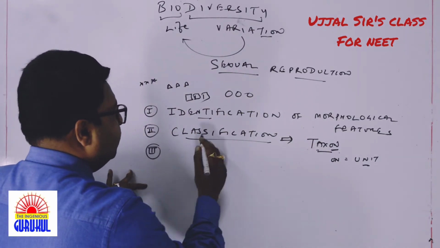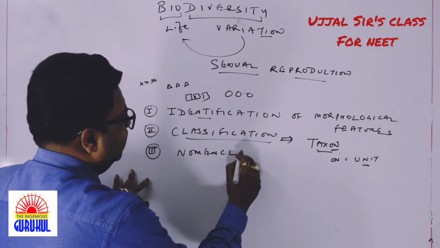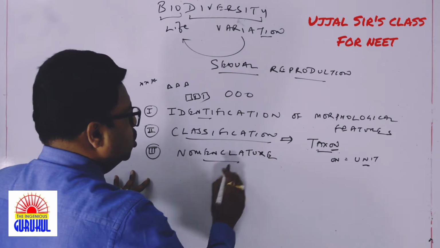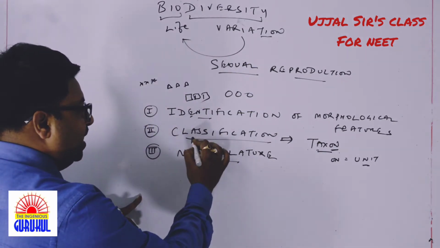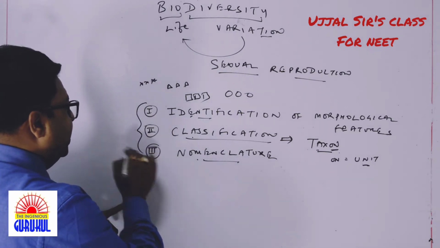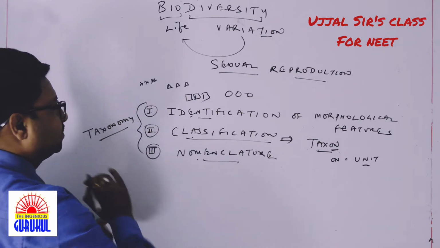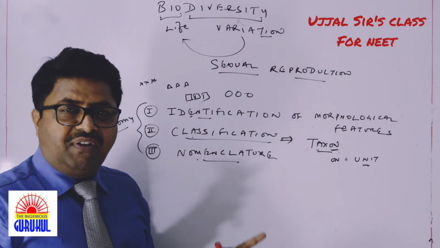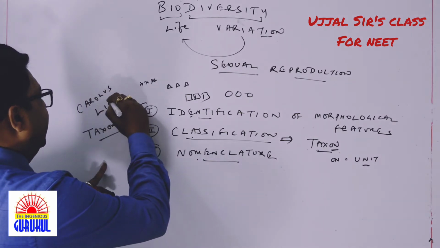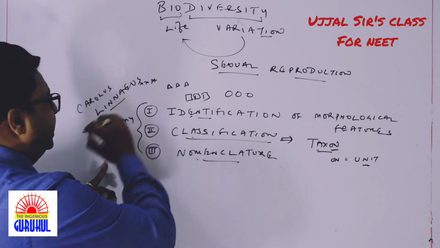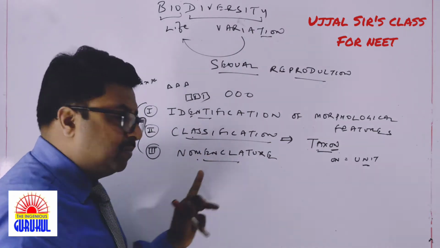And third, after we have been able to classify them, we have to name the organisms, and the process of naming is called nomenclature. These three together, identification, classification and nomenclature, come under a branch called taxonomy. And very well we know that the father of taxonomy is no one but Sir Carolus Linnaeus.